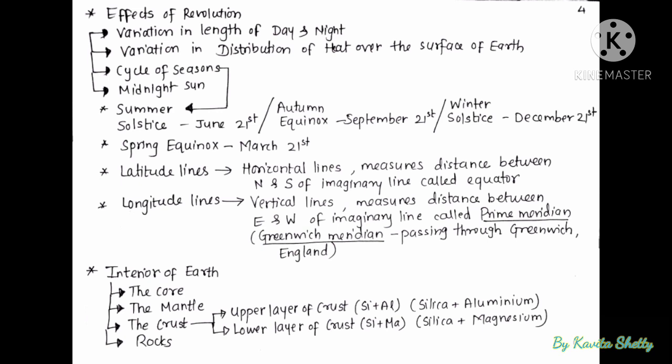Effects of revolution are variation in length of day and night, variation in distribution of heat over the surface of Earth, cycle of seasons, midnight sun.